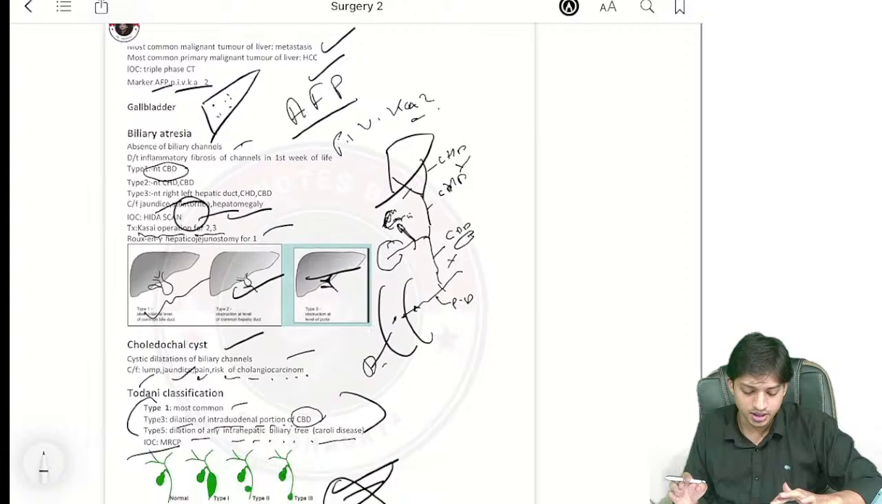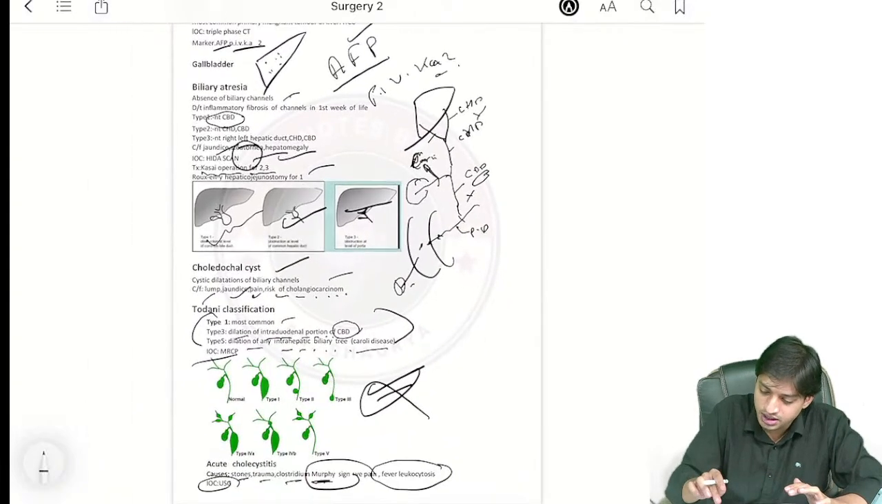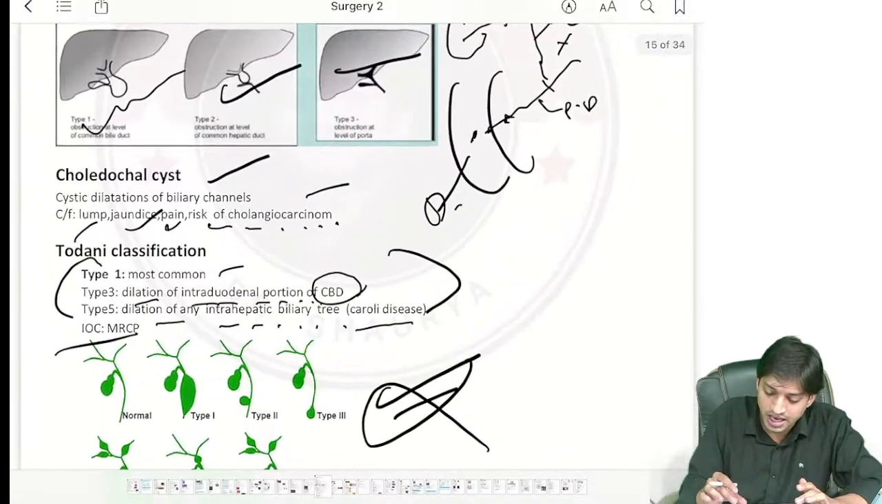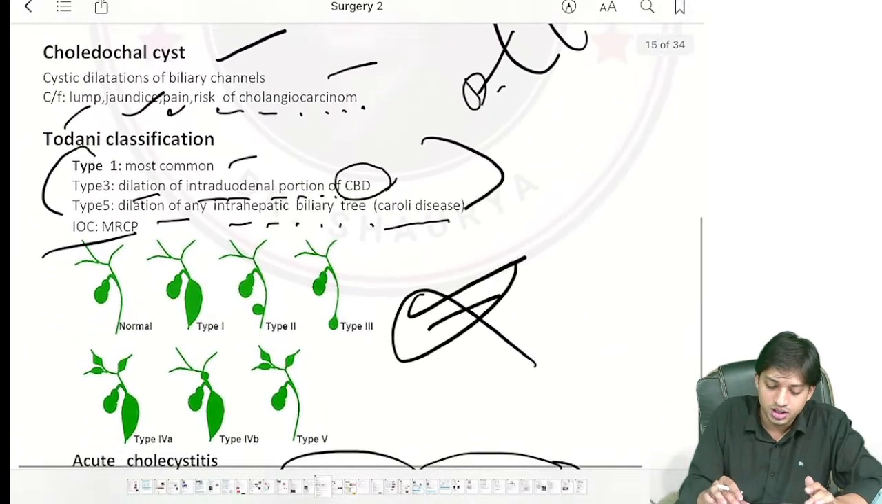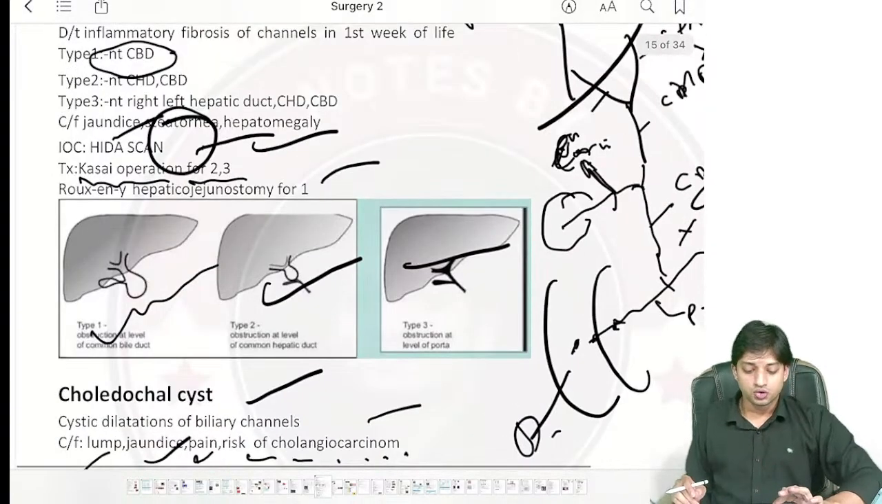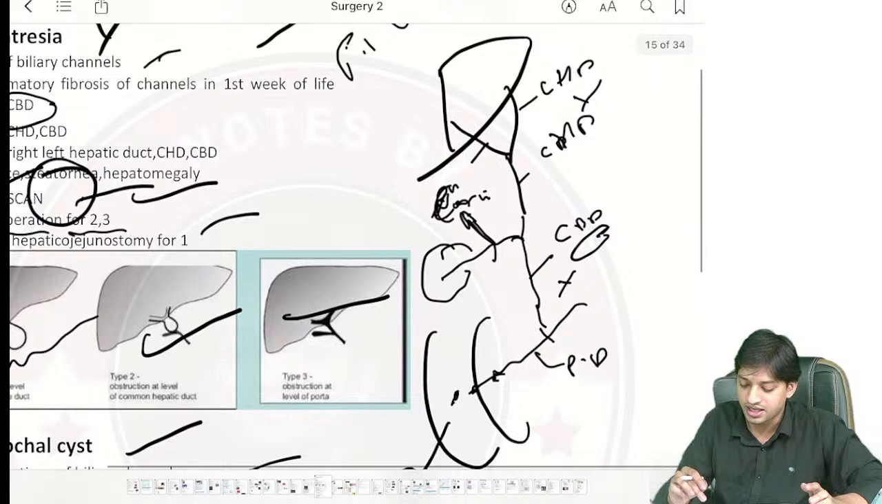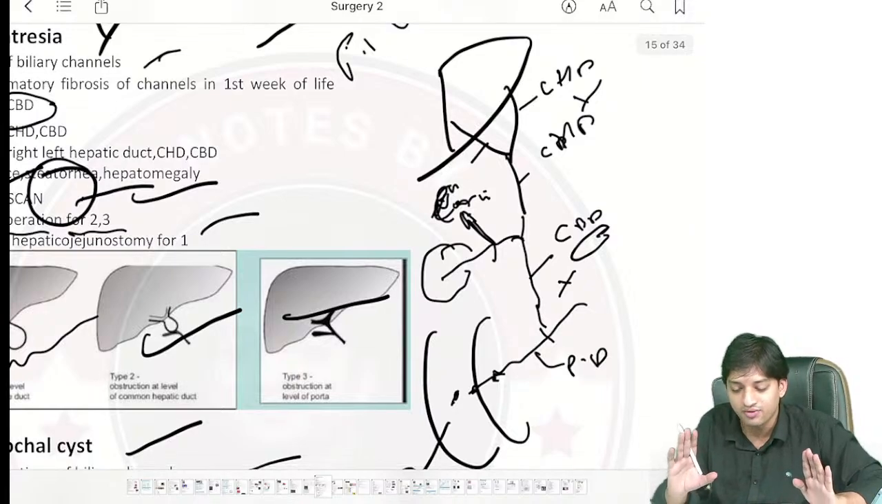Coming to the gallbladder. This is the last topic, I think, and after that we will just finish. Yes. So last topic, we will be doing it. Come here. So in gallbladder, biliary atresia. Before biliary atresia, I hope we can recall the entire biliary tree that I had taught you.